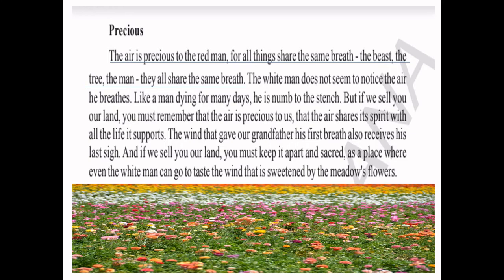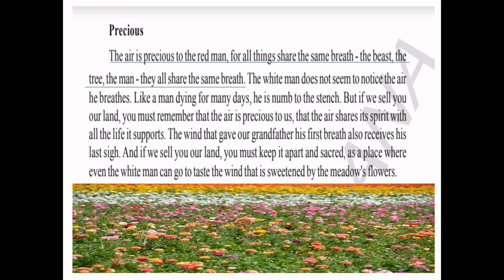But if we sell you our land, you must remember that the air is precious to us, that the air shares its spirit with all the life it supports. The wind that gave our grandfather his first breath also receives his last sigh. And if we sell you our land, you must keep it apart and sacred, as a place where even the white man can go to taste the wind that is sweetened by the meadow's flowers.